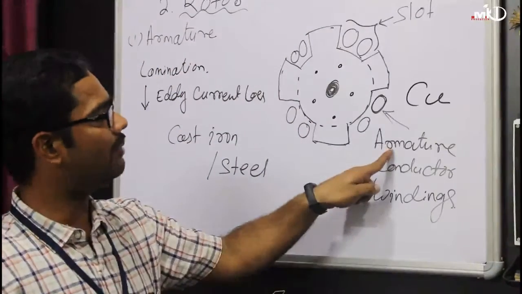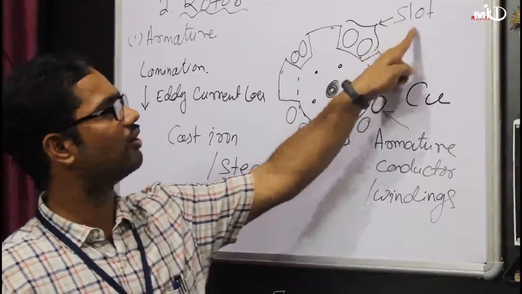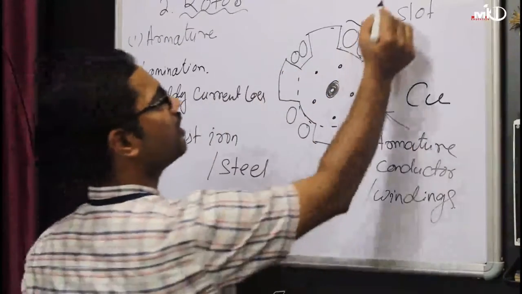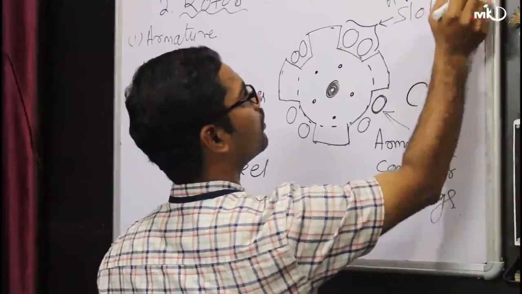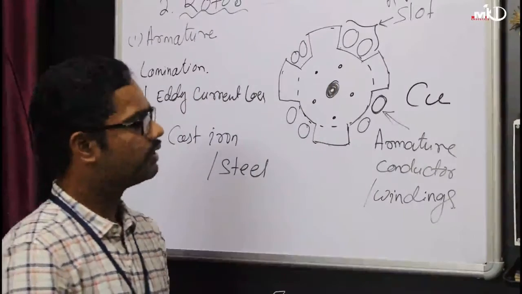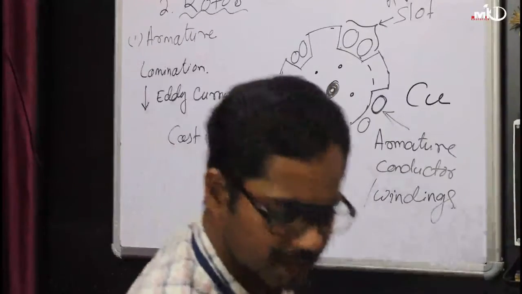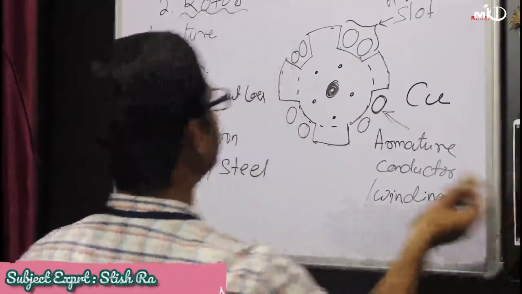The armature conductors are made of copper, and they have slots. These are called armature slots or simply slots. In the slots your copper conductors are put. Then we come to your commutator.